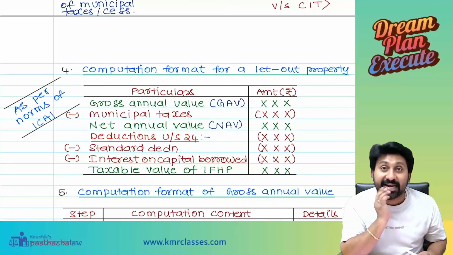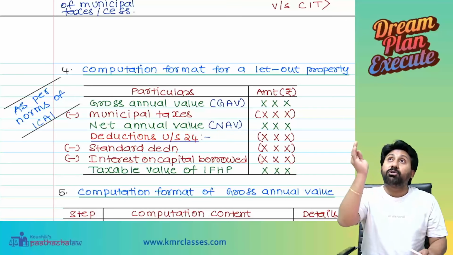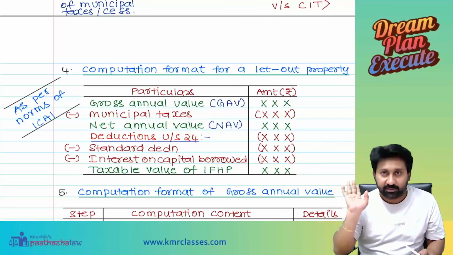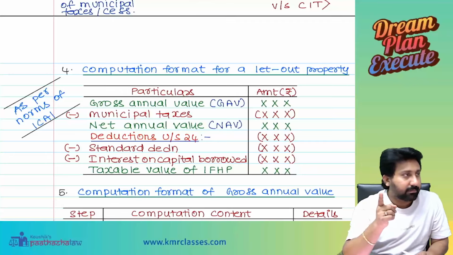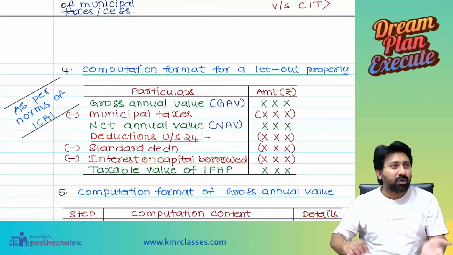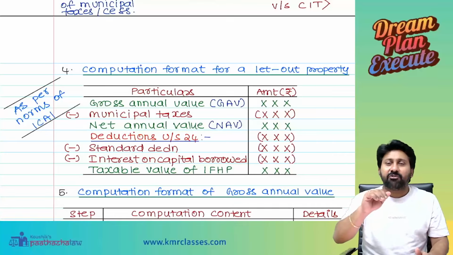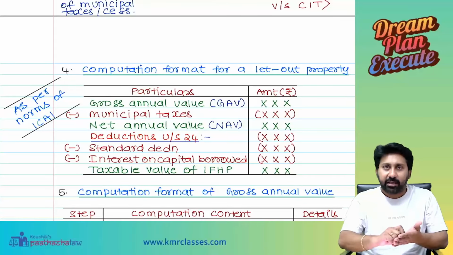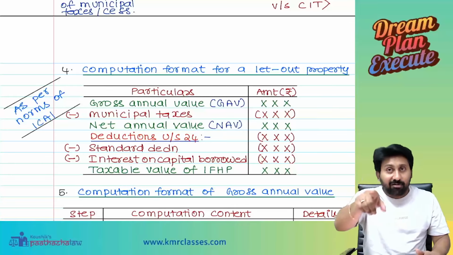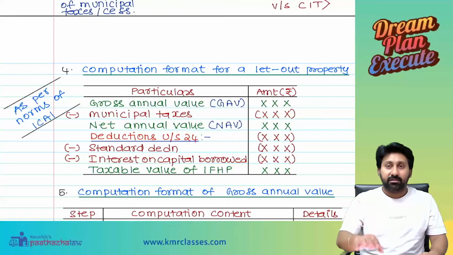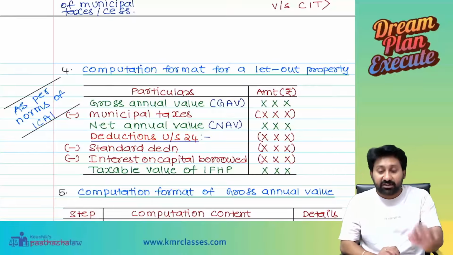From this, what you have to understand: even though you are maintaining your books of accounts on an accrual basis, municipal taxes are allowed only on a cash basis. Got the point? In your books of accounts, you do whatever you want. If you do not pay municipal taxes, you will write outstanding municipal taxes on house property and put it on P&L debit. You may allow it as per your books, but government will not allow what is not paid. Only the municipal taxes you actually paid will be allowed as a deduction.